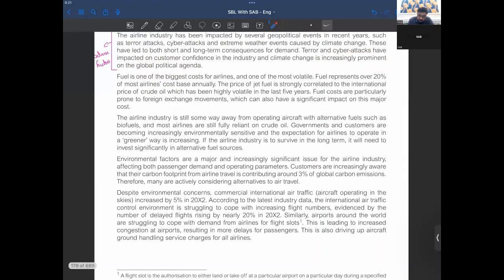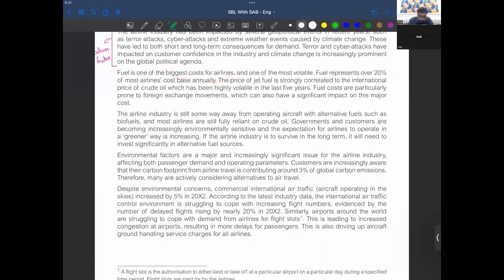Now, fuel is one of the biggest costs of an airline, so this could be a question here. I would let you know what the question can be, but there is some important question in particular to fuel, right? It's most volatile. Fuel represents over 20% of most airlines' cost base annually.